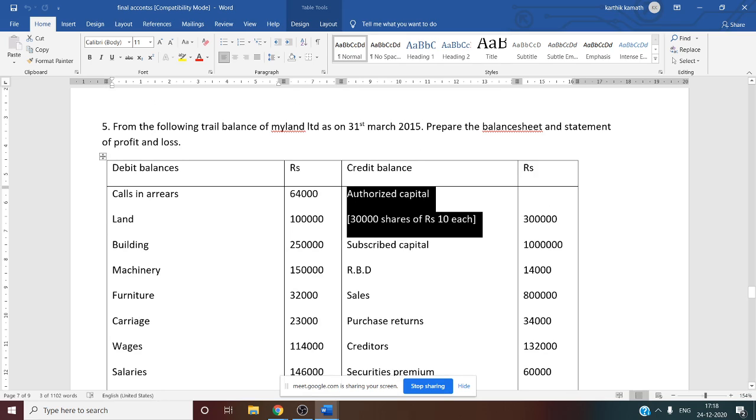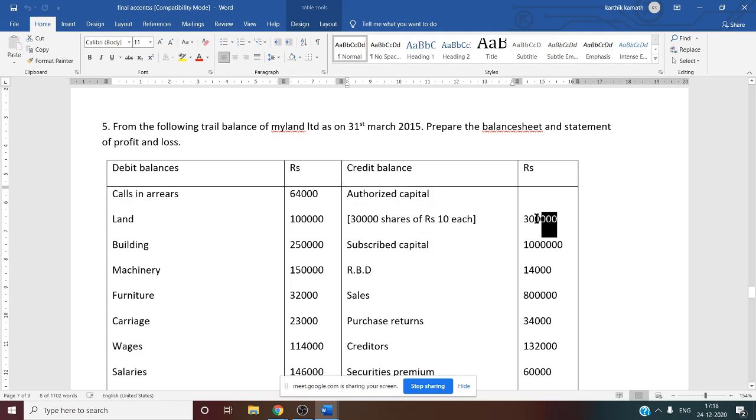Authorized capital. See, this authorized capital they have given 30,000 shares of 10 each, that is 3 lakh. Okay, so this authorized capital is the maximum amount of share capital that the company can raise. So this is not that useful for our calculation, but still you can show it in working note number one separately, but it is not considered for calculation purpose.